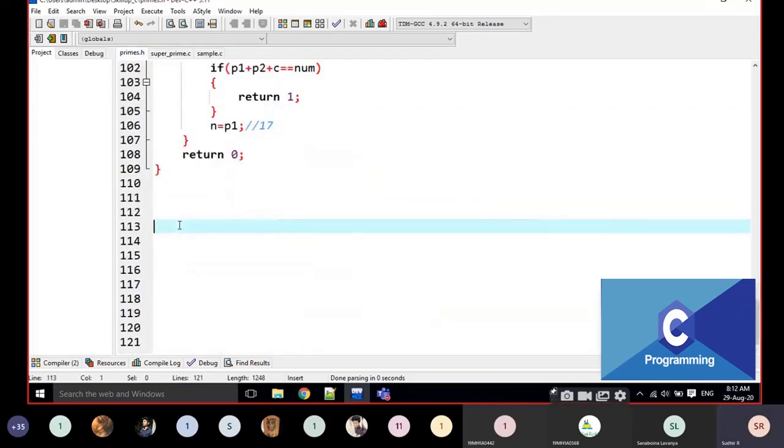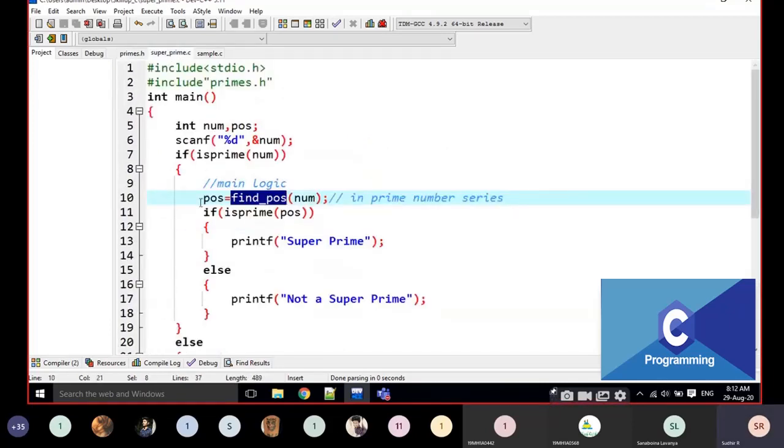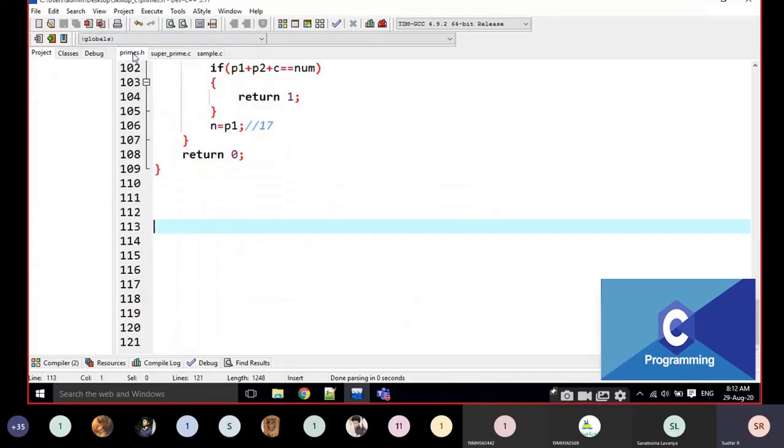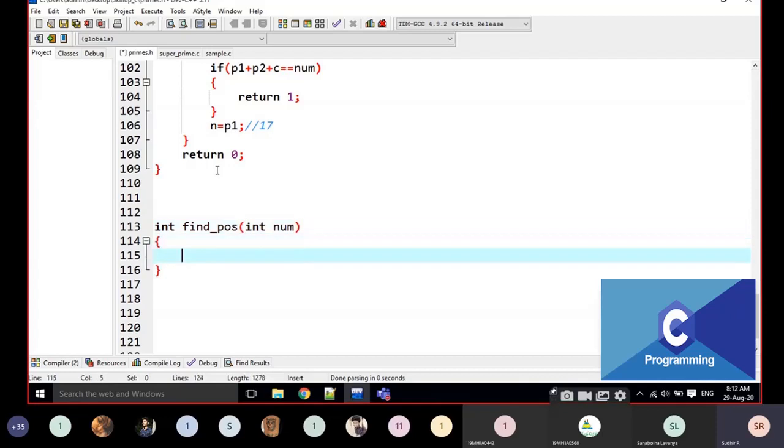What do we look at here? Is it returning anything? Anyone? Yes, sir. It is returning an integer value, the position, and the function name is find_position. It is taking one argument, whose data type is integer, so the return type is integer. find_position of int num, num is the argument, not value. This is the function definition. We are going to find the position of that prime number in the prime number series.